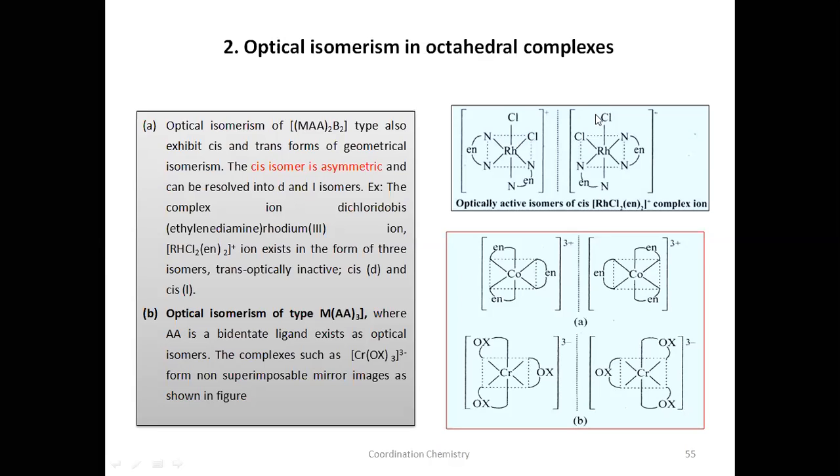Suppose you take a square planar, this is the cis isomer. If you take a trans isomer, how will you write it? I will show. Trans isomer means like this, Rh, and the two chlorines will be here.